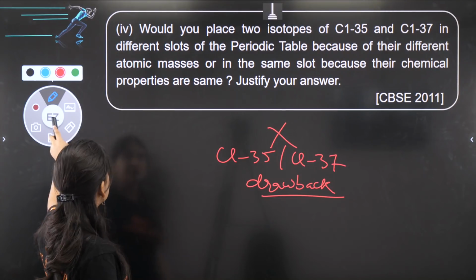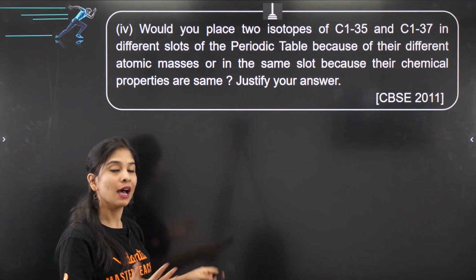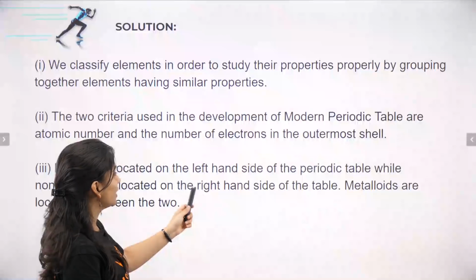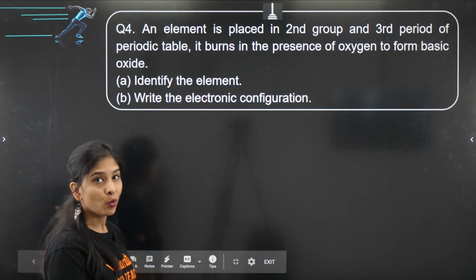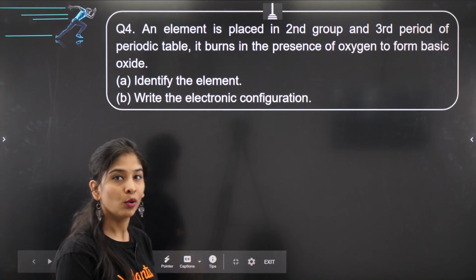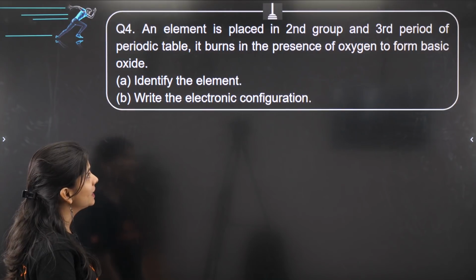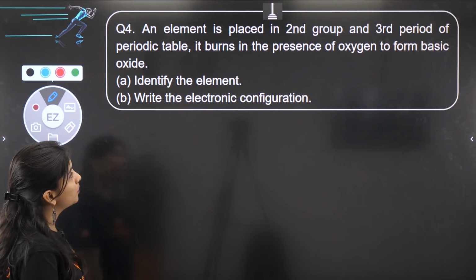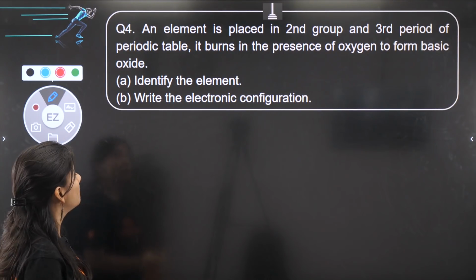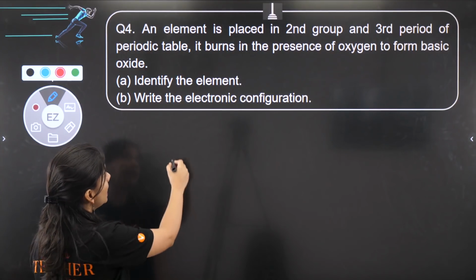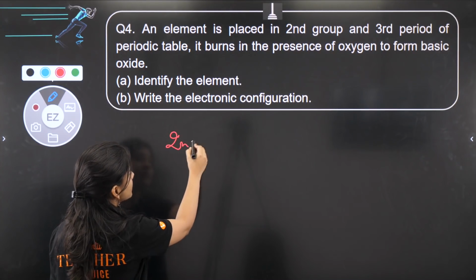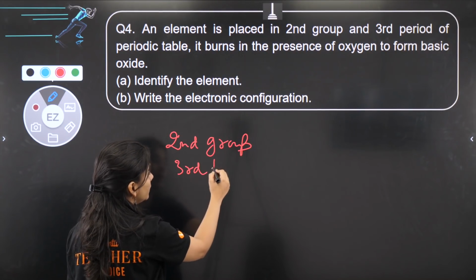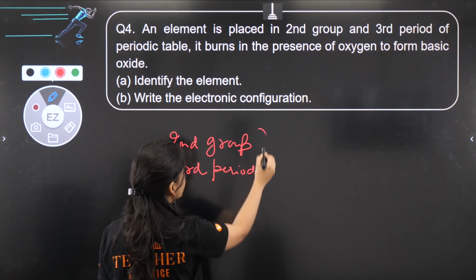Okay, very good. So again, 5 more marks, and how to approach it is easily in your pocket. Let's move ahead. One more question on your screen: an element is placed in the 2nd group and 3rd period of the periodic table. It bonds with oxygen to form a basic oxide. Identify the element. An element is present in the 2nd group and 3rd period. Let's write down the information, and that is sufficient to reach the result.